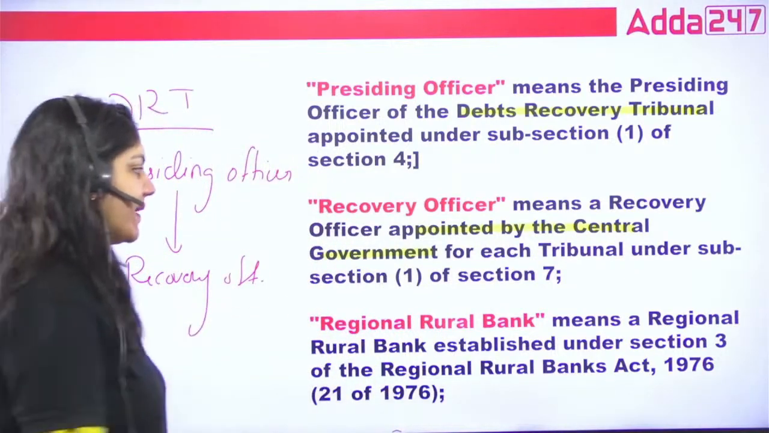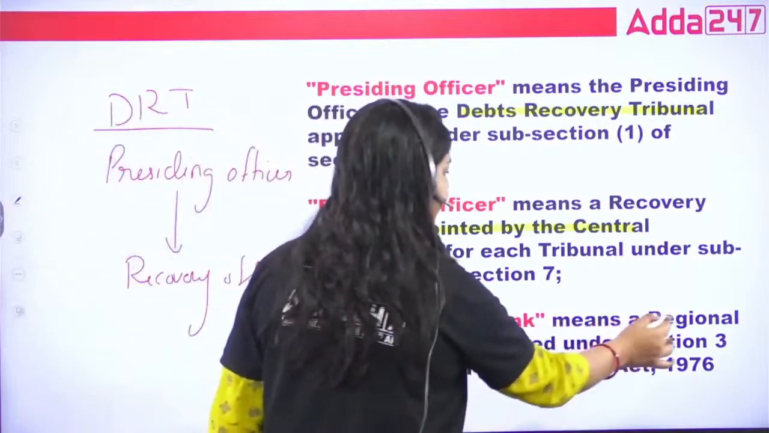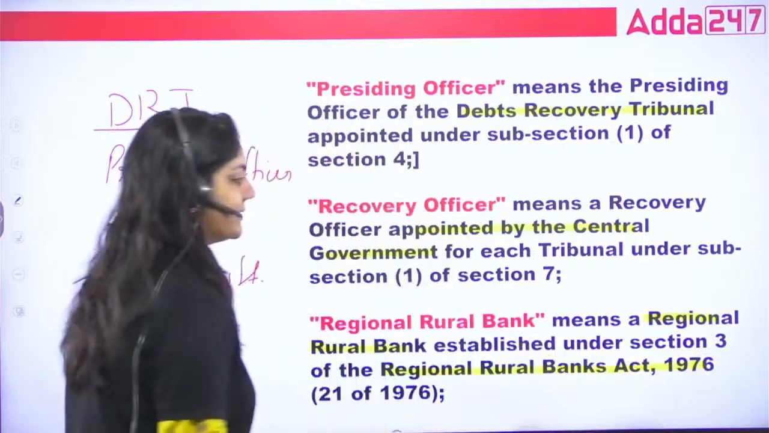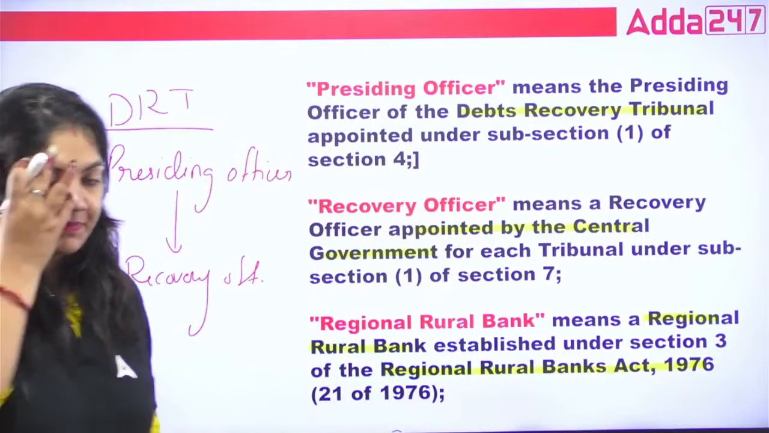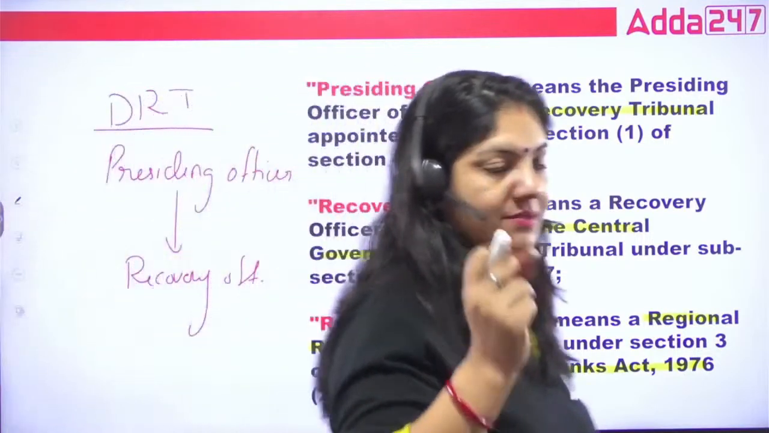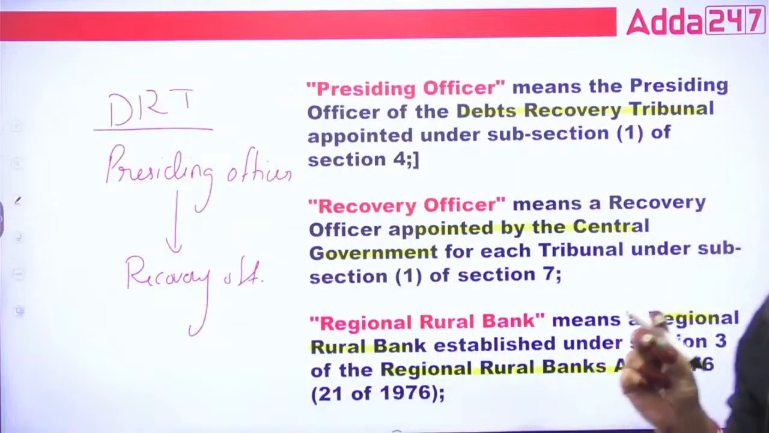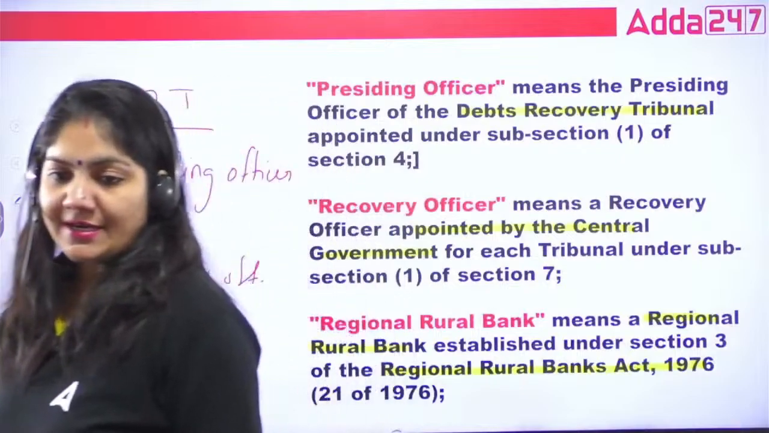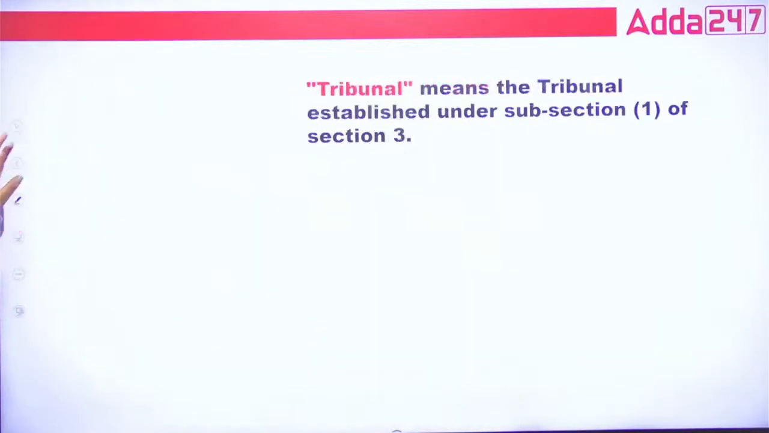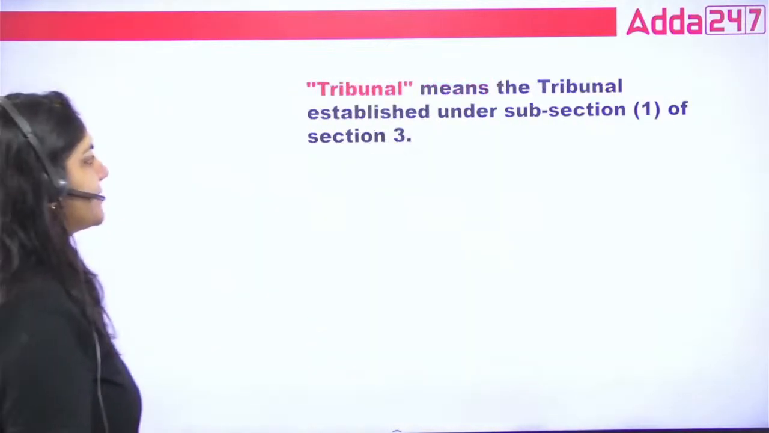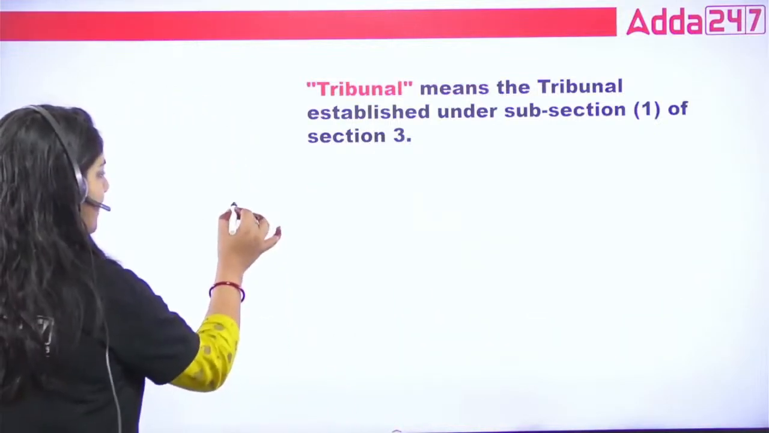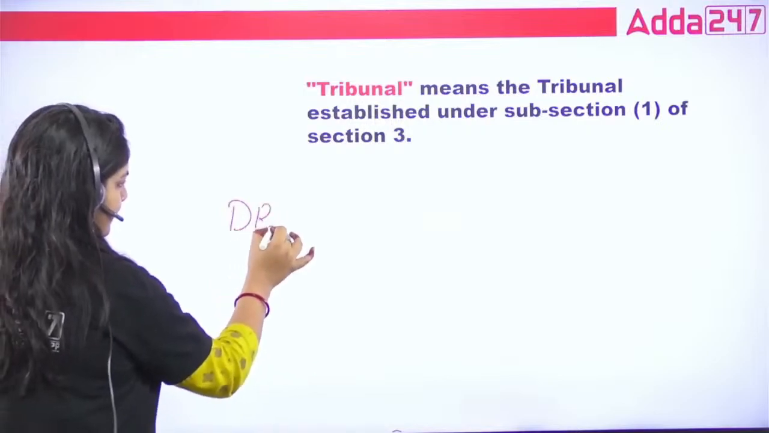What is an RRB bank? The regional rural bank established under the RRB Act 1976. That's it. So this is the definition terms of the DRT. That is important. What is tribunal? Tribunal established under this act, that is DRT. Okay. Now one more thing that you have to remember about DRT.